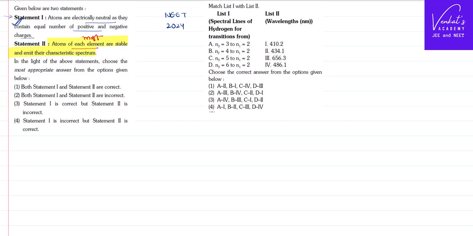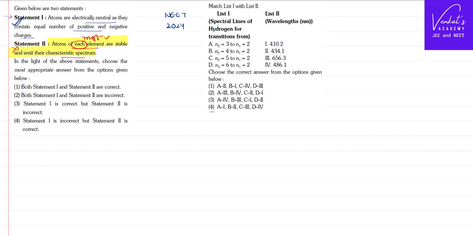There are some elements, like radioactive elements like thorium and polonium. They emit radiation from their nucleus itself because they are not stable at the nucleus level. They emit a characteristic spectrum is fine, but not each of them is stable. Most of them are stable. So the second statement is wrong.